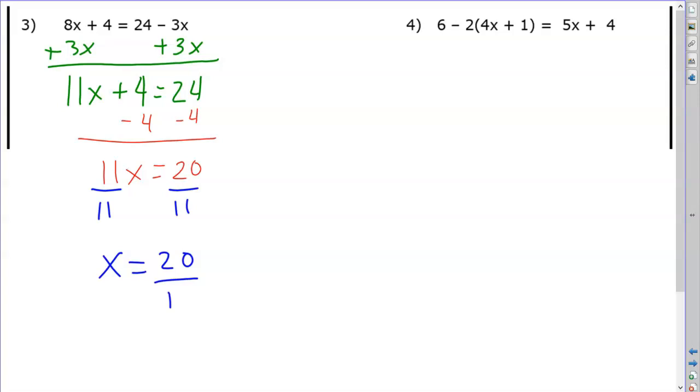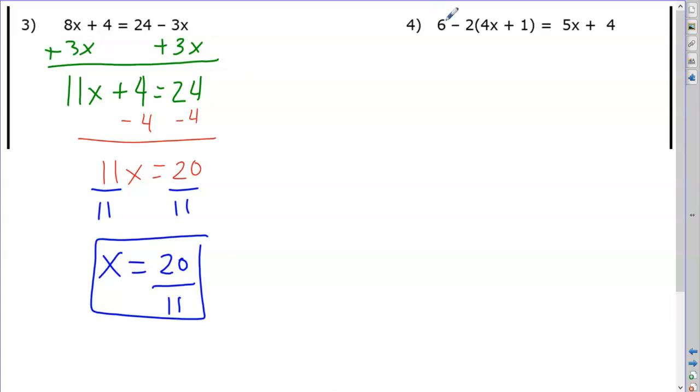I don't know why my pen's not working. So it would be 20 over 11. For some reason my pen doesn't want to write. Oh, there we go. Alright, so let's fix this here. There we go. So 20 over 11. You just leave it in fraction form.